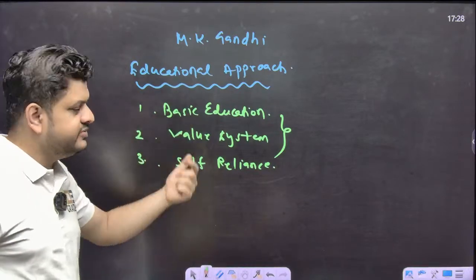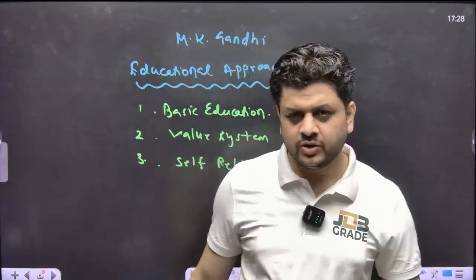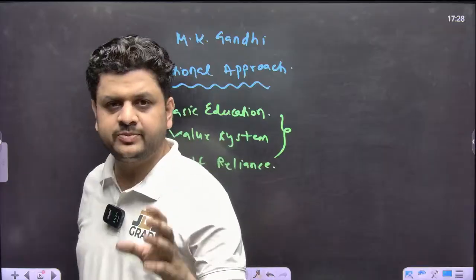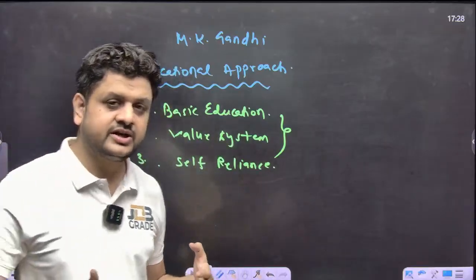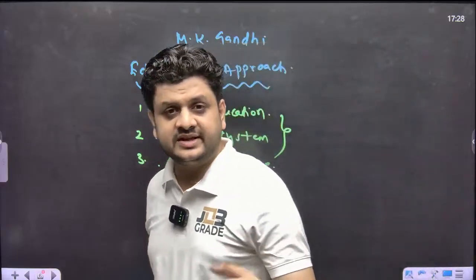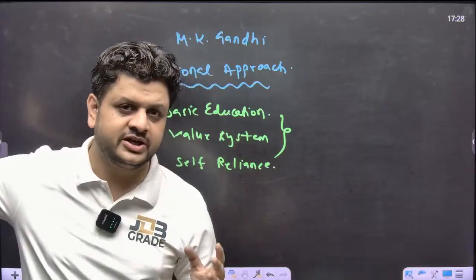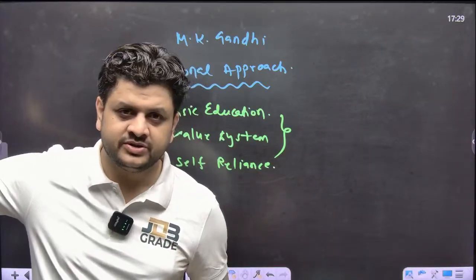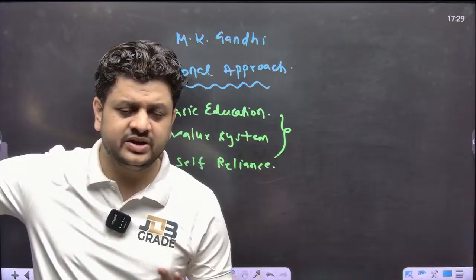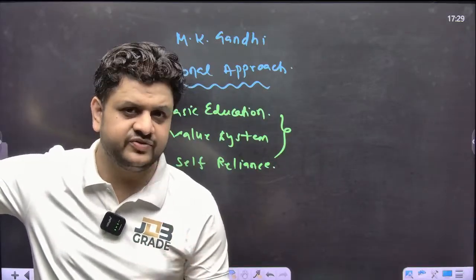So what is basic education? Basic education as per Gandhi means that every child, every normal person should know the concept of farming and the concept of the spinning wheel, so that he can be self-reliant. He should not be dependent on the government jobs provided by the British Raj, because he was very aware of the nature of the British Raj. It was complete slavery.